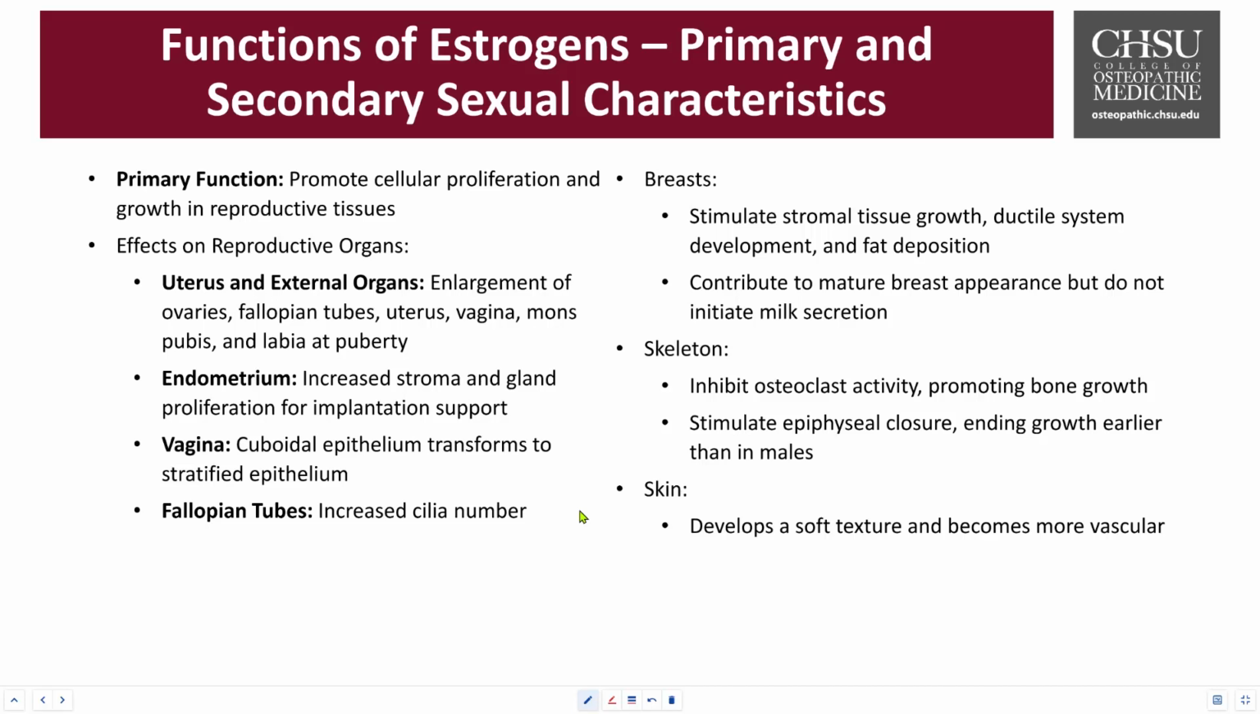In the skeletal system, it inhibits the osteoclast activity, which then promotes bone growth. So what happens is it can stimulate epiphyseal closure, and when the estrogen gets reduced, then there's a higher chance of reduction of bone density. Estrogen also plays a role in the maintenance of the skin, develops a softer texture, making it more vascular.